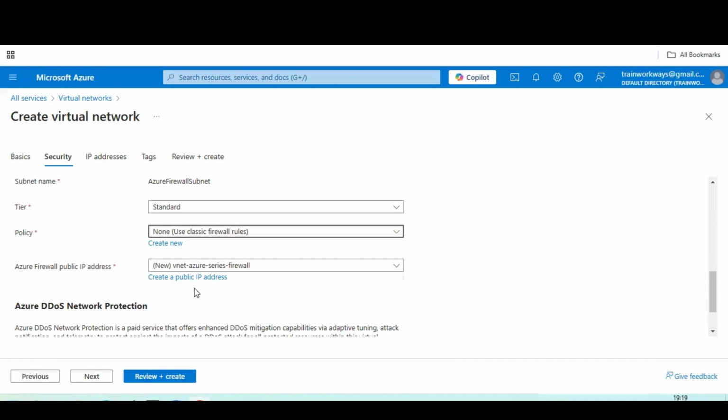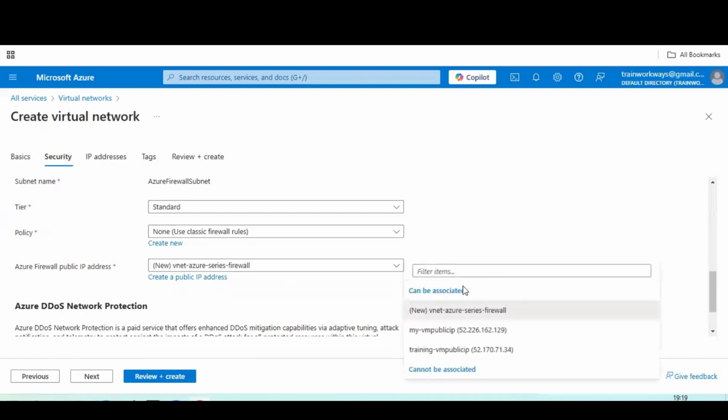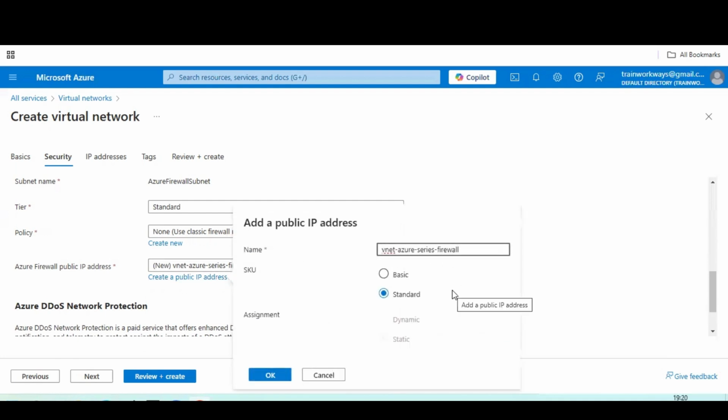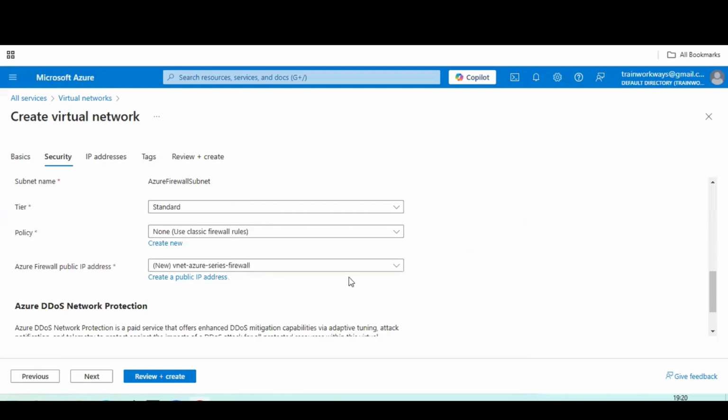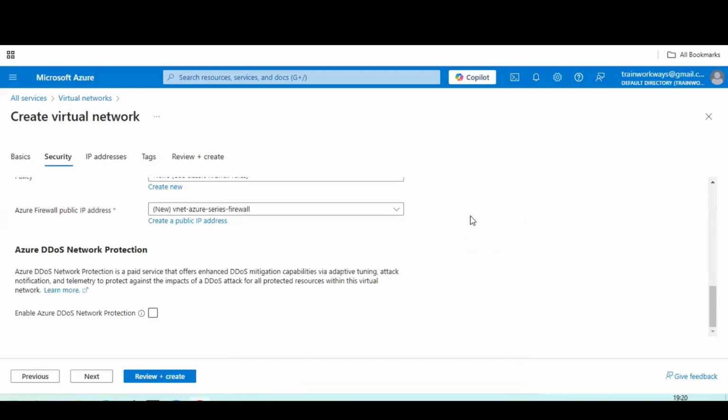And if your IP addresses are there, you can see here there will be a certain range of IP addresses where you already have a network. If you want to secure your public IP address, then you can create one public IP address and add it by adding a name, and with this, standard protection will be provided by Microsoft Azure. Likewise, you can secure it and save it.